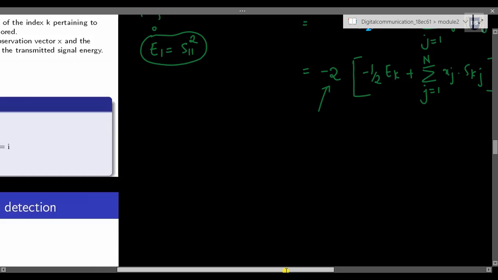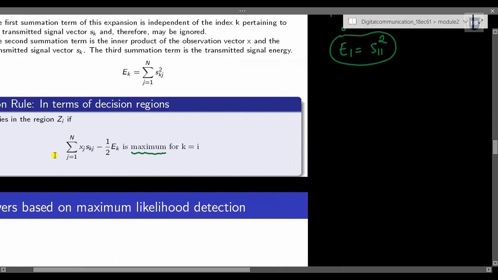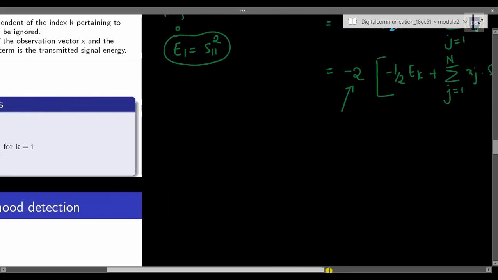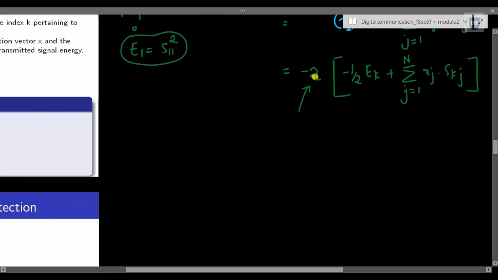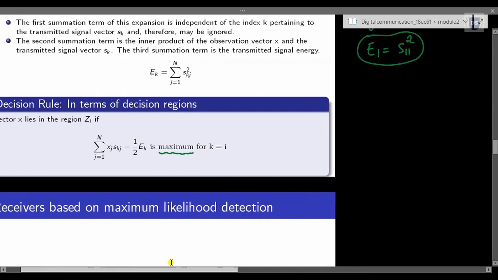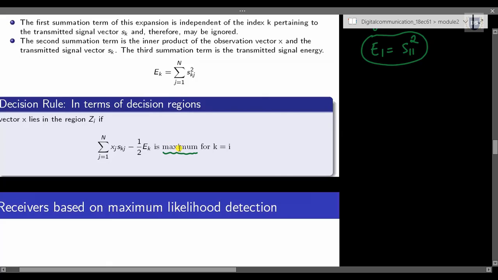Even though it's neglected in this equation, this maximum term is actually based on this negative 2, but this being a constant value has been neglected. It has been just neglected, but it has been considered in the statement form.